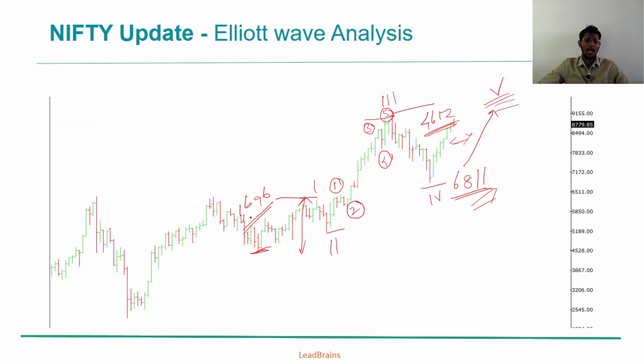We could add this wave 1 to wave 4 to attain wave 5's price target, but here the 1696 doesn't even qualify to cross wave 3. This is a contradiction to the wave principle, and therefore we are taking the entire move from wave 1 till wave 3, which ranges 4612 points, and let's do the math.